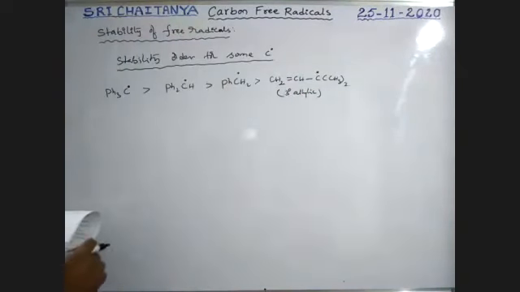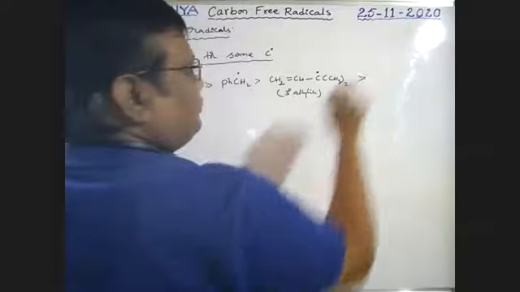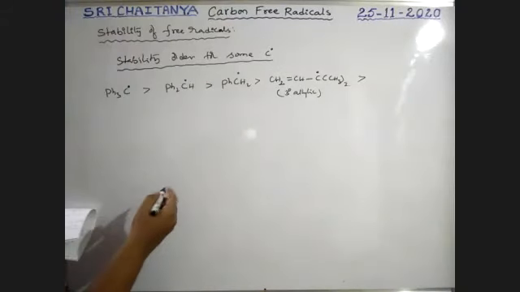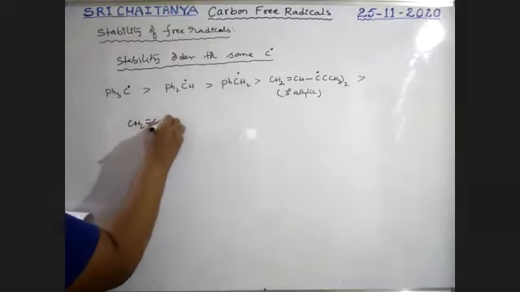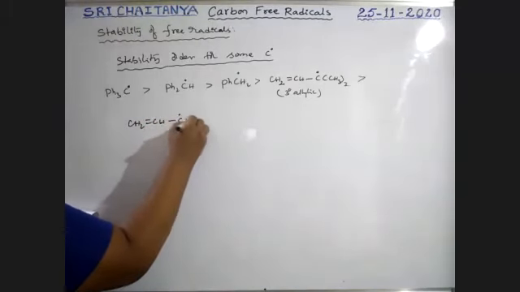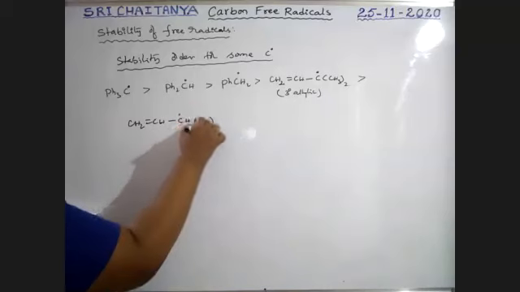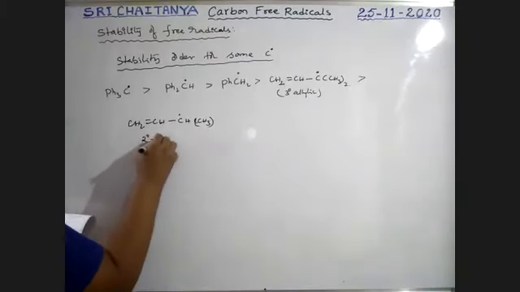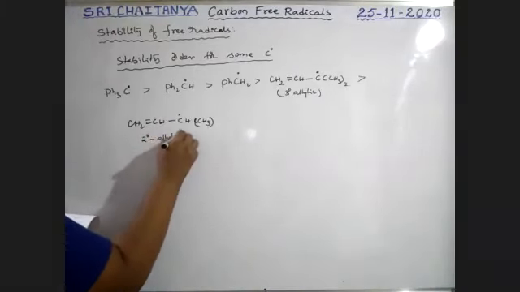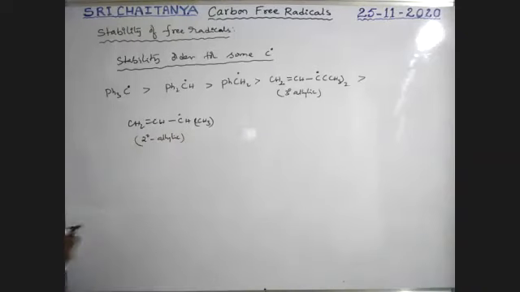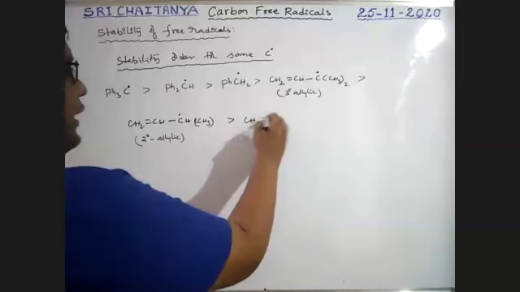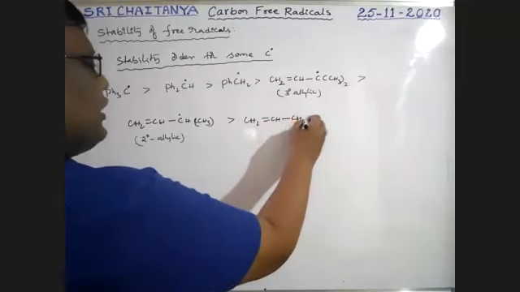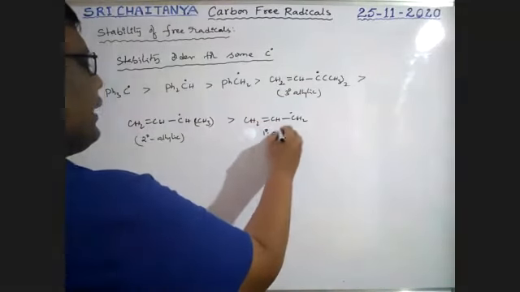Tertiary allylic greater than secondary allylic, CH2=CH-C•H-CH3. It is a secondary allylic, greater than primary allylic, CH2=CH-CH2•, primary allylic.